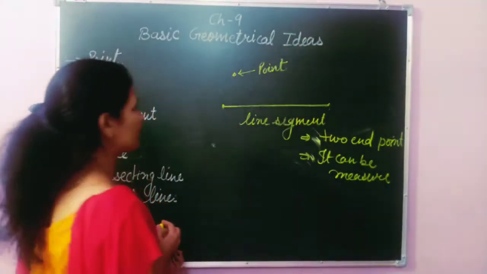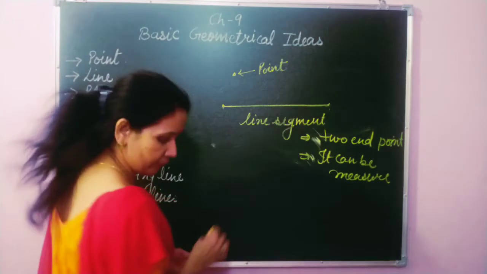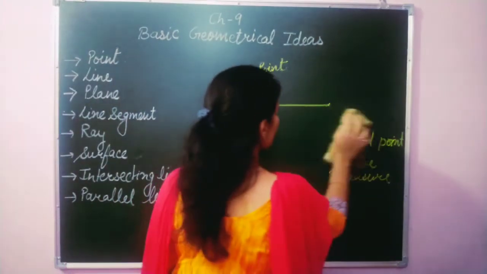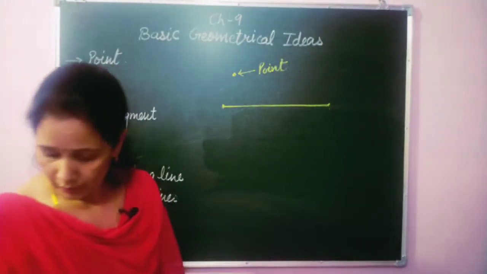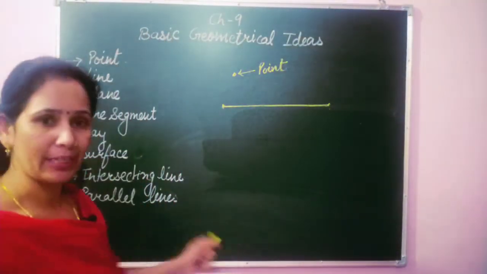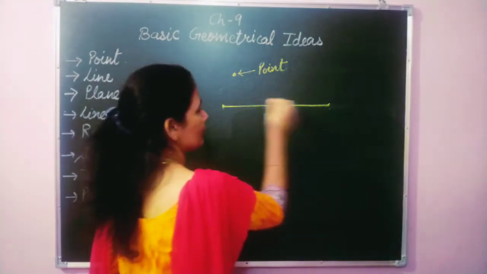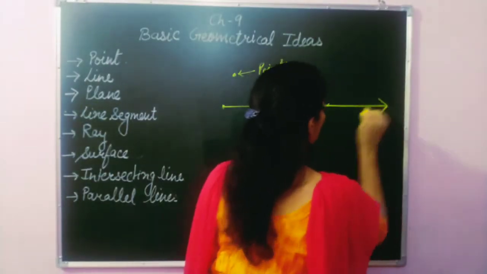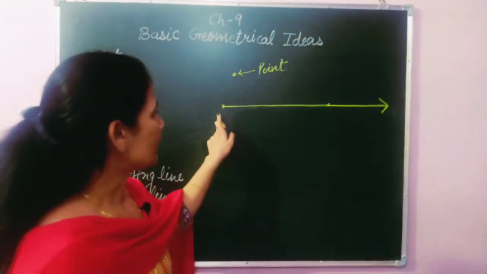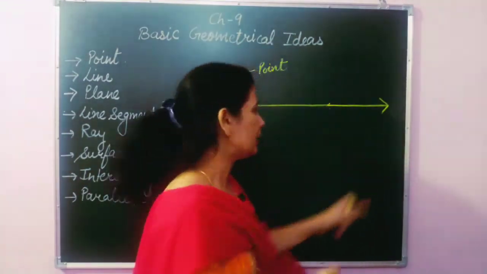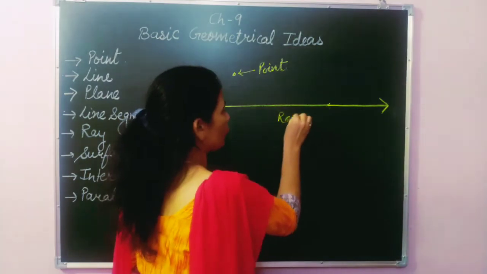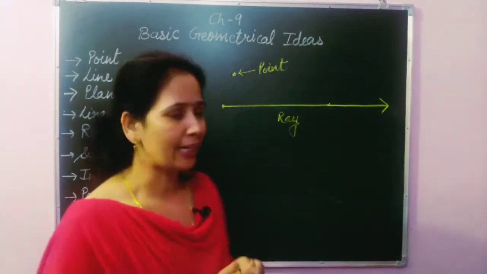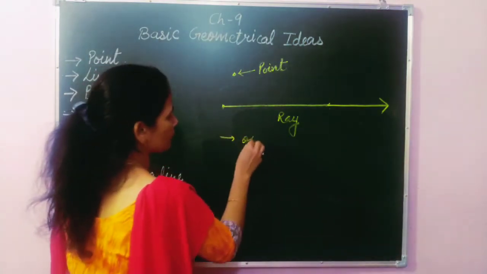So first we have discussed line segment. Now move to the next topic, that is ray. Students, this is a line segment I have drawn on a plane. This blackboard, this green board, shows the example of a plane. When we start to extend one point of the line segment, then it is called a ray. Okay, so let's discuss the properties of ray. The first property of ray is that it has one endpoint.